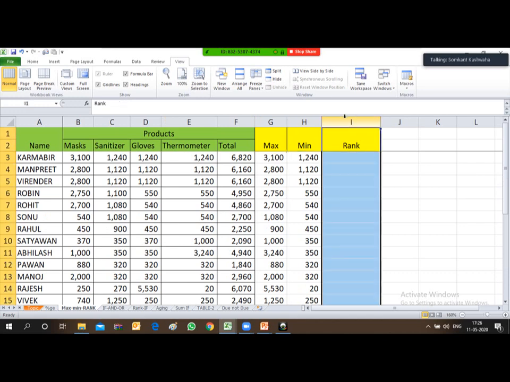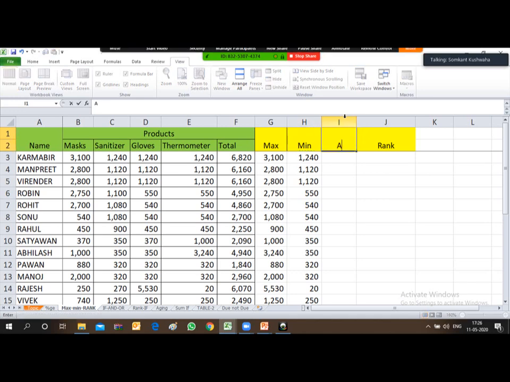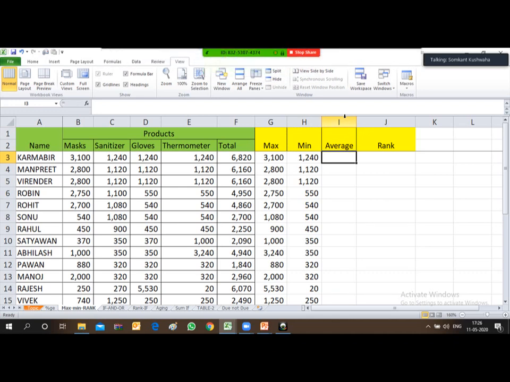One more formula is average, which I forgot to mention over here. So you can derive the average quantity sold by each and every employee also. So how can you derive it? Just type the formula average and then start bracket, and you select this entire row and close the bracket.